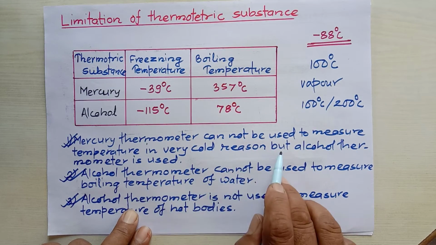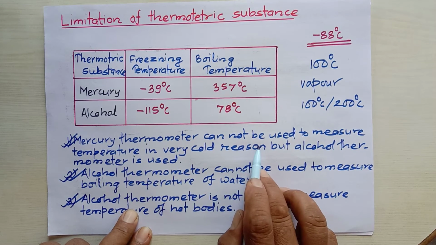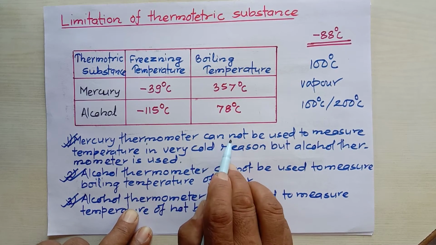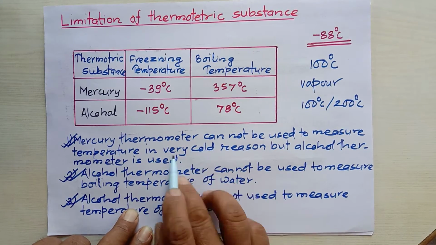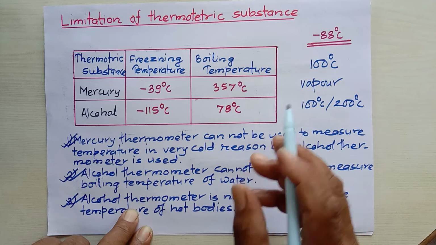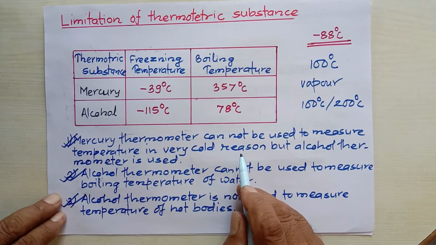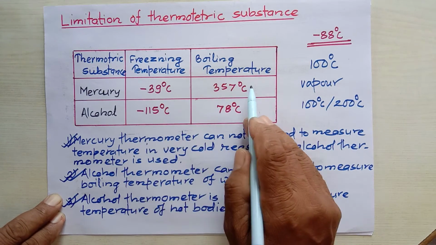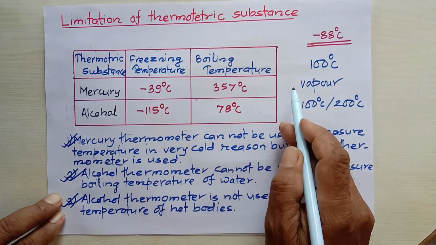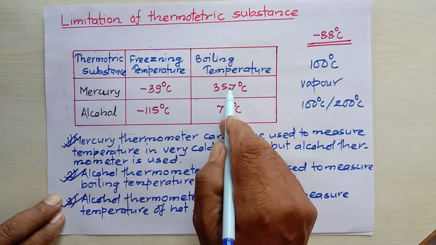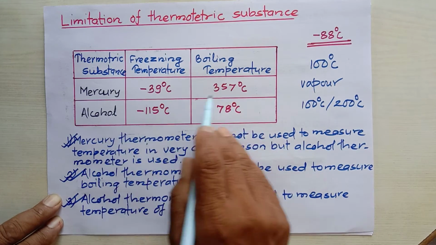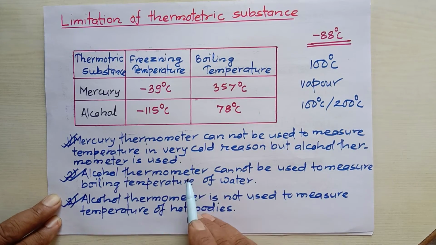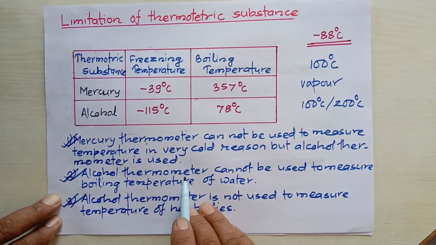These are the limitations, but there is a little confusion about this also. A mercury thermometer can be used to measure the temperature of hot bodies in a very cold region also. If we have to measure the temperature of boiling water, we can use it. But before that, the mercury contained in the glass bulb will be frozen. As its temperature rises, it liquefies at minus 39 degrees Celsius, and then temperatures above that, of boiling water or any hot bodies, can be measured. The temperature of hot bodies can be measured by mercury, whether it is a very cold place or a very hot place. It doesn't make any difference.